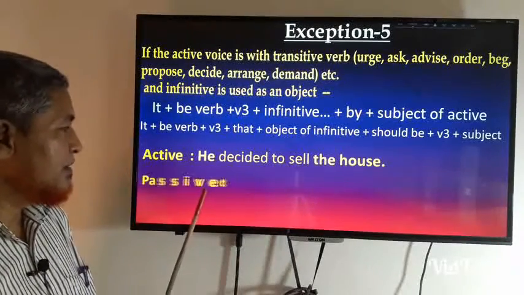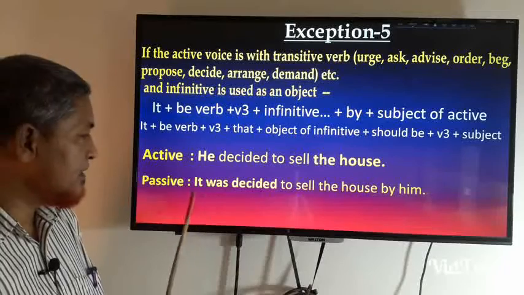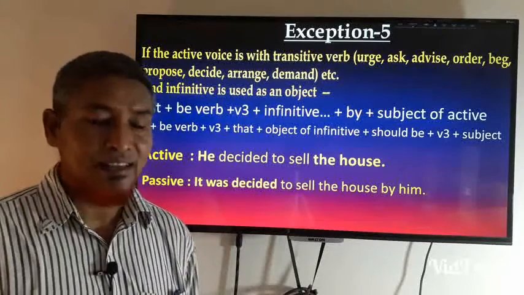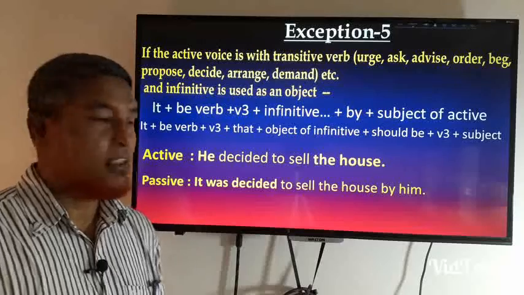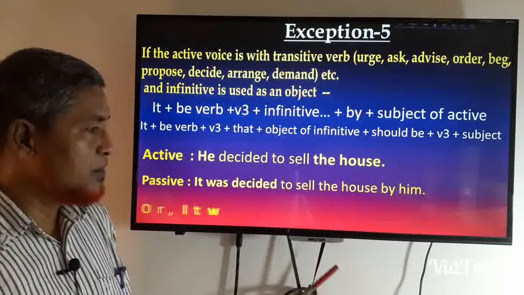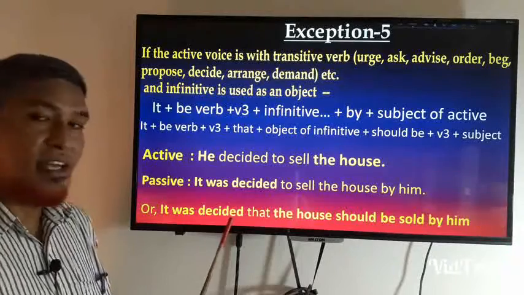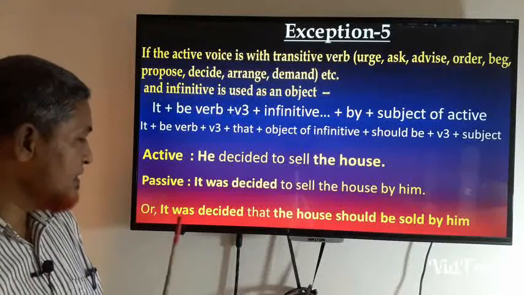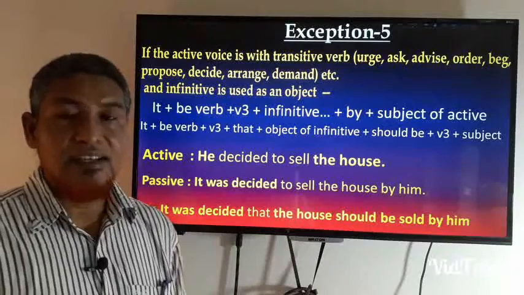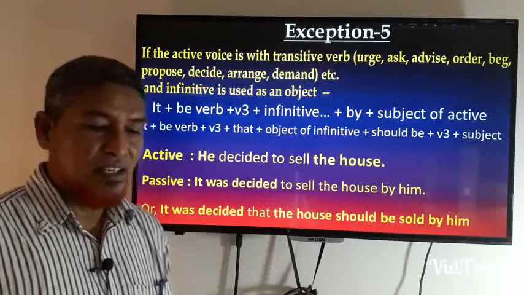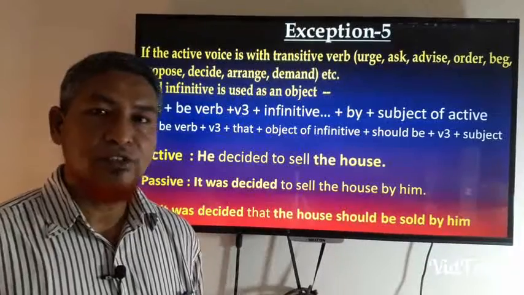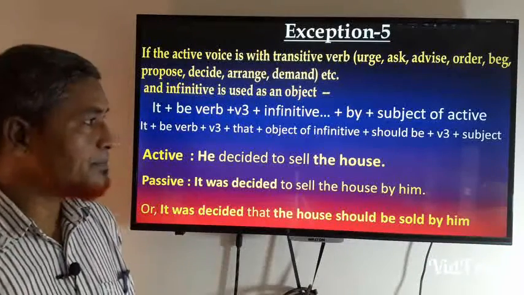First of all, we will write: It was decided to sell the house by him. And we will write it in another way: It was decided that the house should be sold by him.